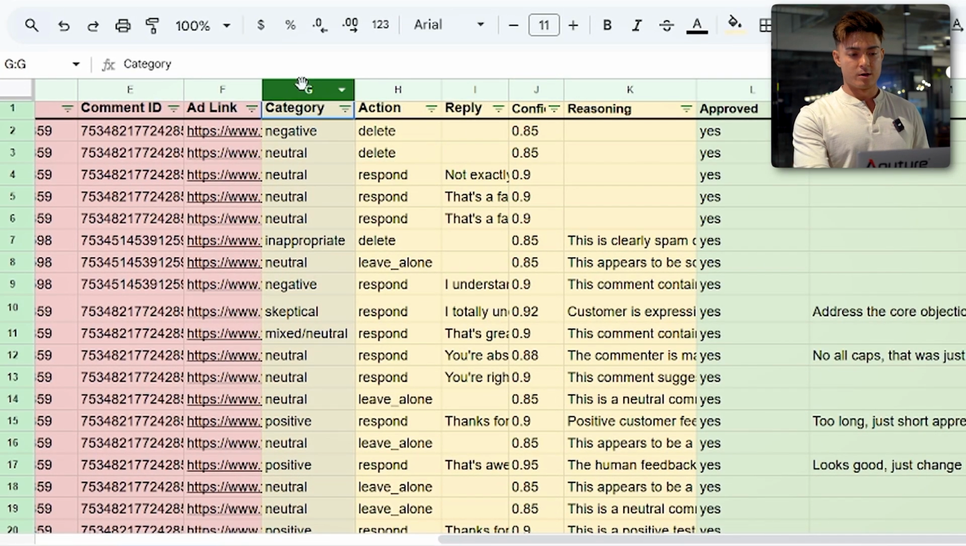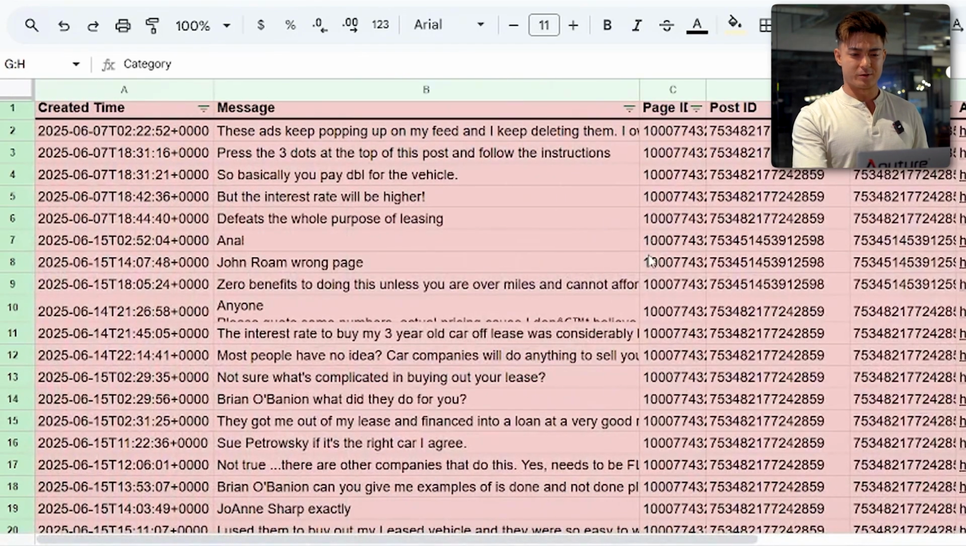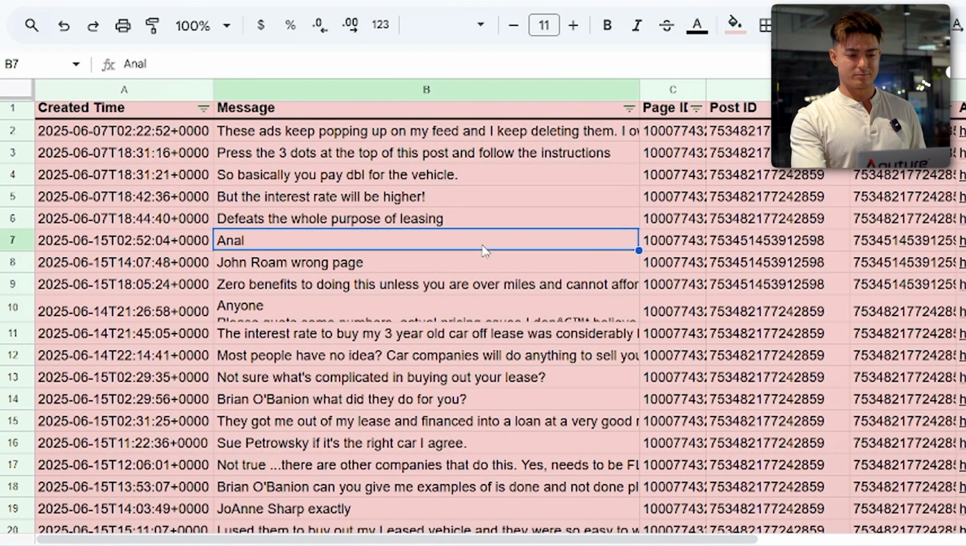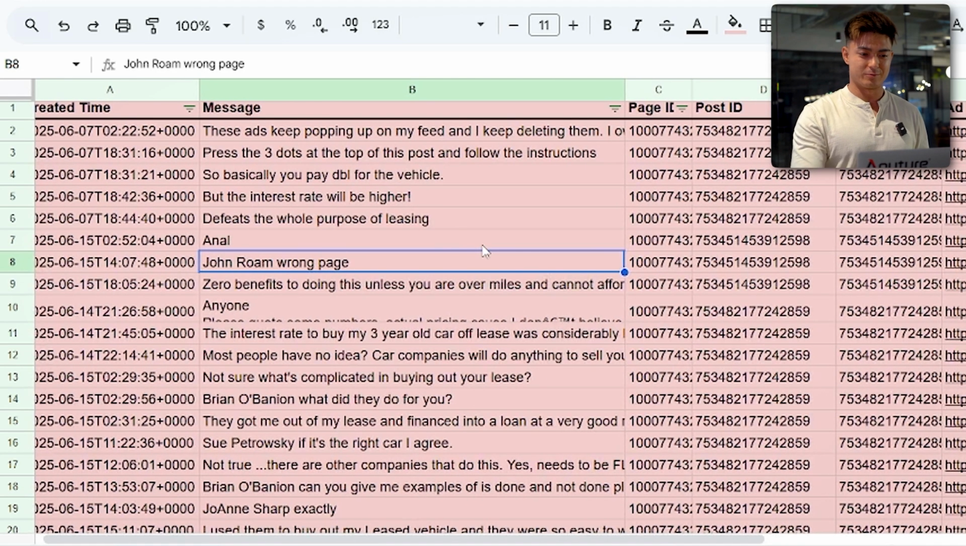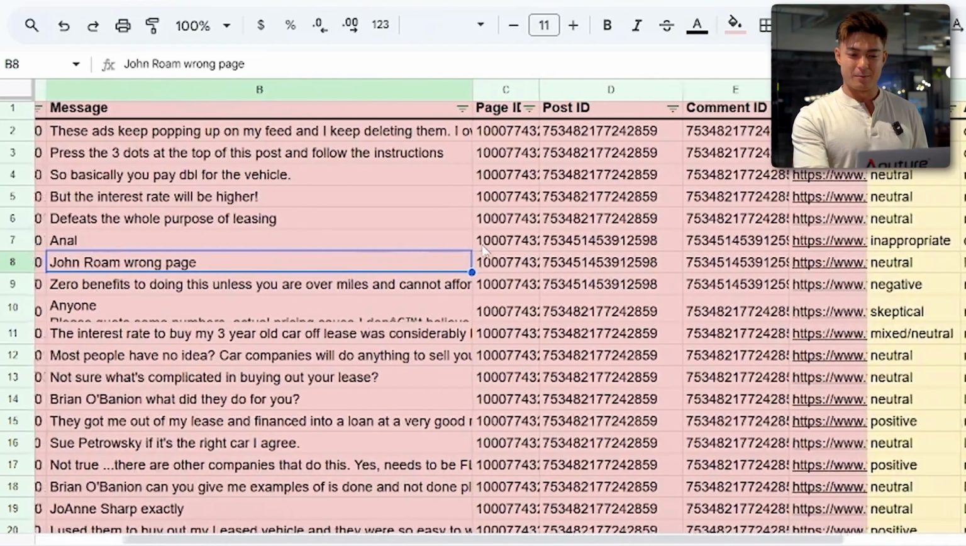In yellow here, this is everything that the LLM processes and decides to do with each individual comment, right? When I started this, it was funny because one of them was literally someone just commenting a crude word on one of our posts for whatever reason, which again is really weird. And then someone's like, wrong page, which I thought was funny.